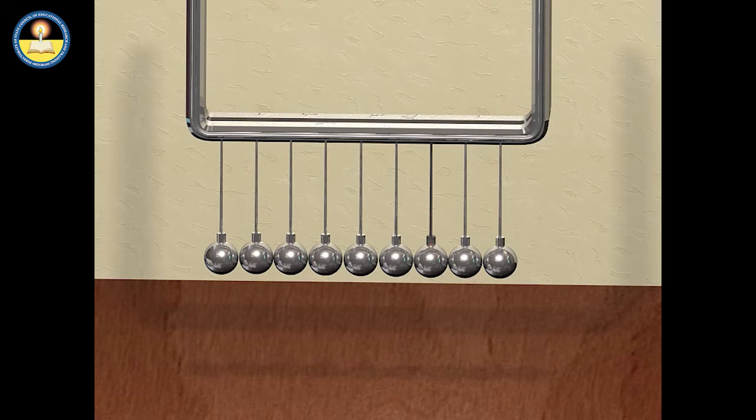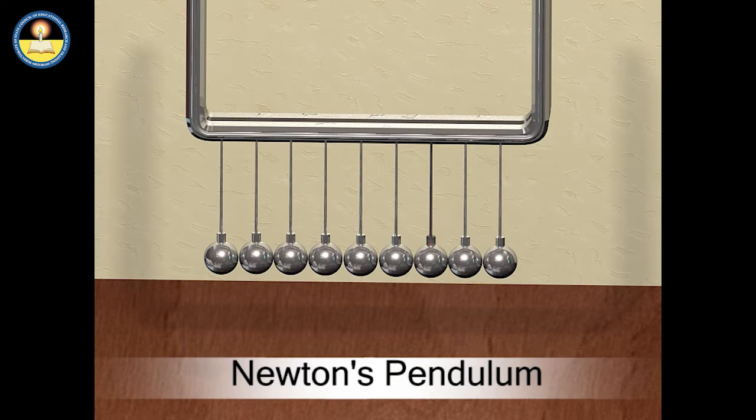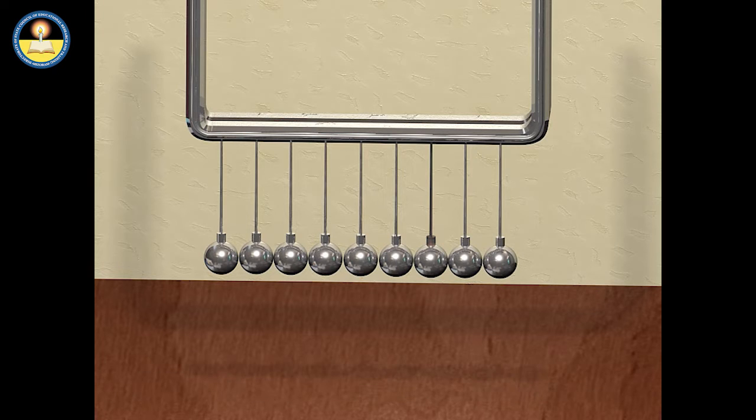Let's see an activity using Newton's pendulum. It consists of a series of identical metal balls of the same size, and all the balls are suspended on a metal frame in such a way that they are just touching each other when at rest, as shown.